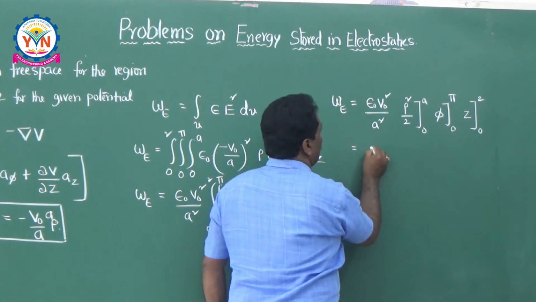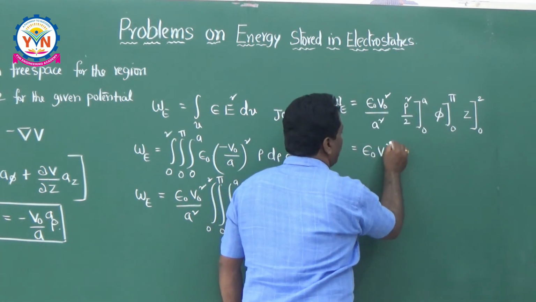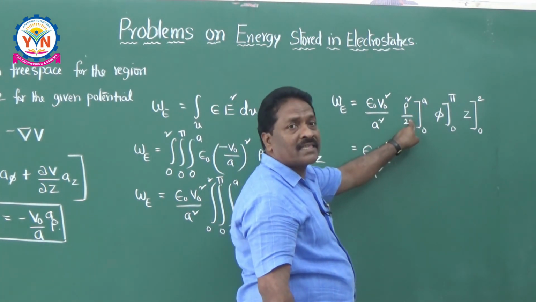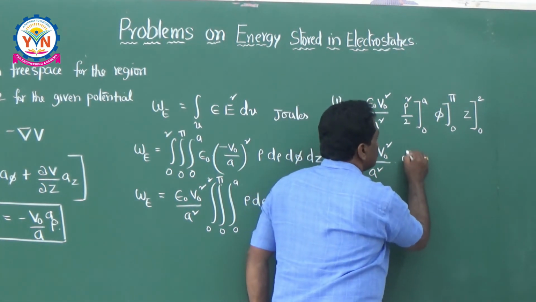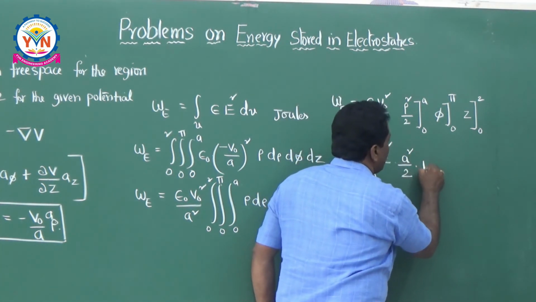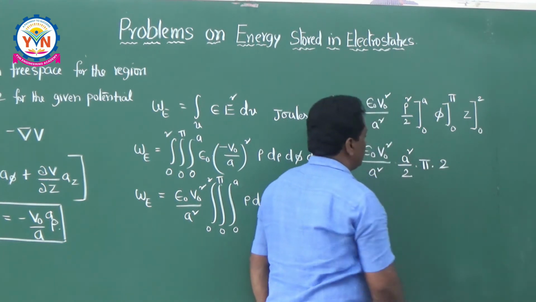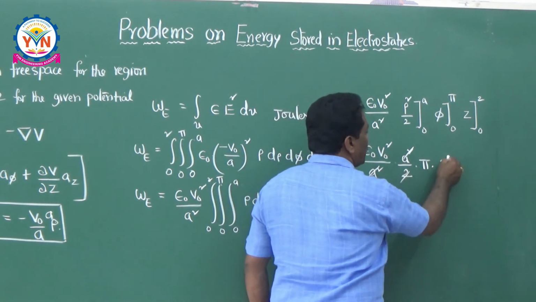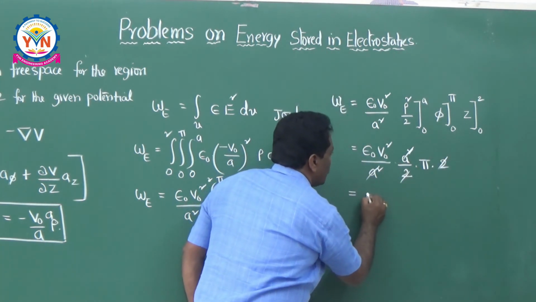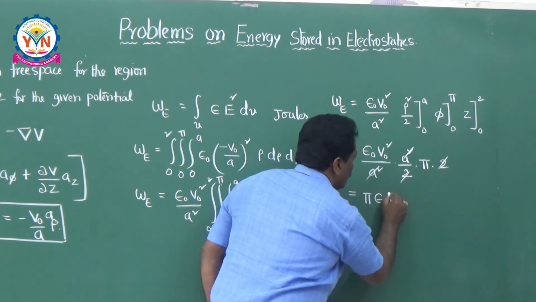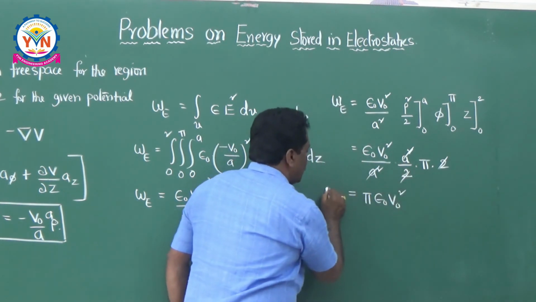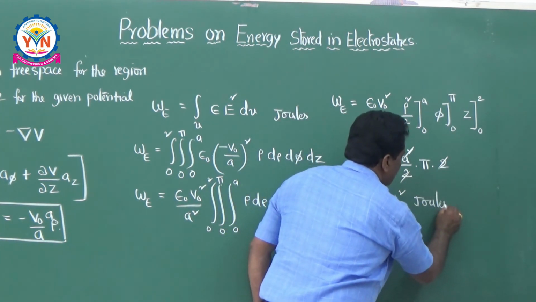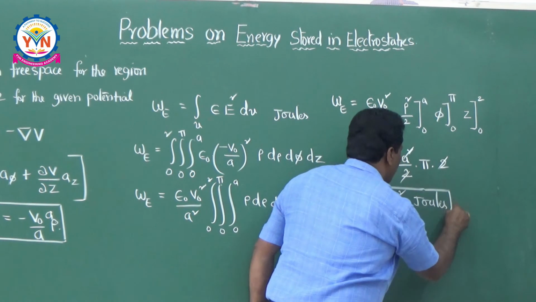This is equal to epsilon naught times V naught square divided by A square into, substituting, A square by 2, and this is pi and this is 2. So A square and A square will be cancelled and 2 and 2 will be cancelled. So the answer is pi epsilon naught into V naught square. This is nothing but the energy stored in the system, in joules. So this is the answer for this problem.